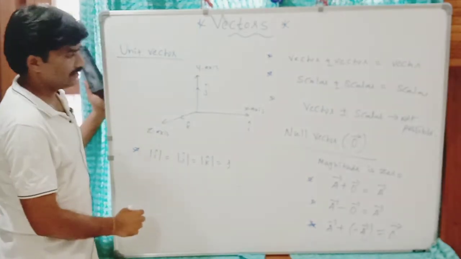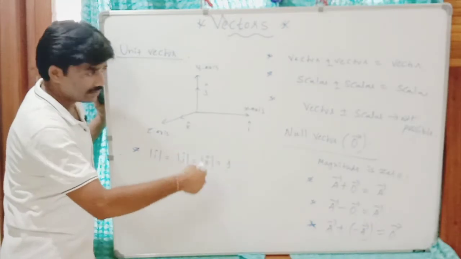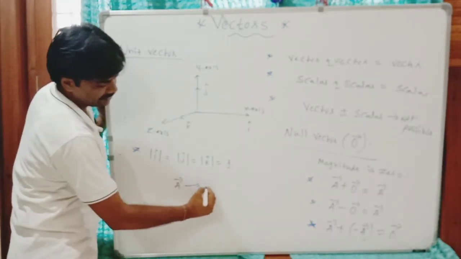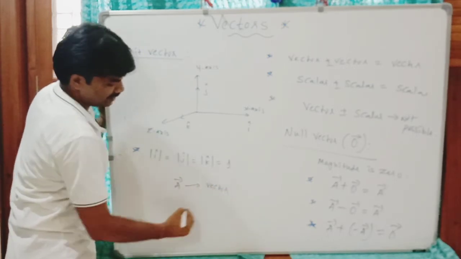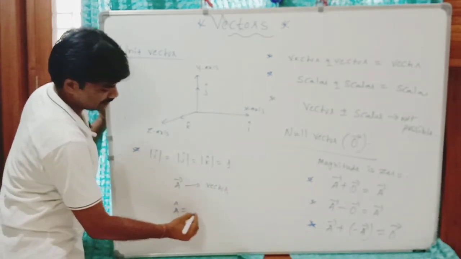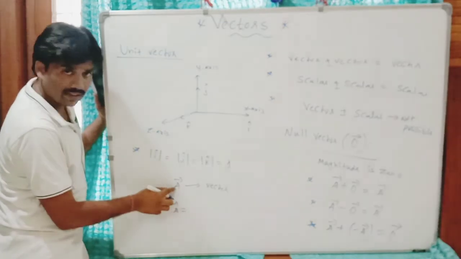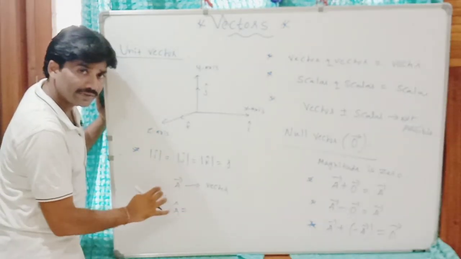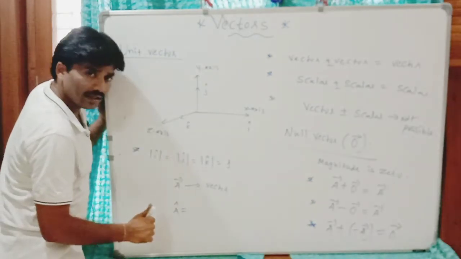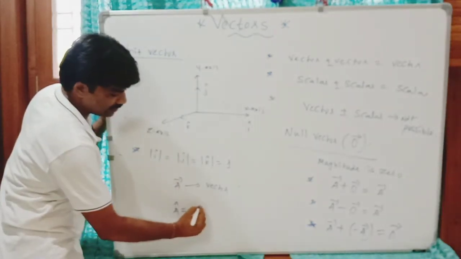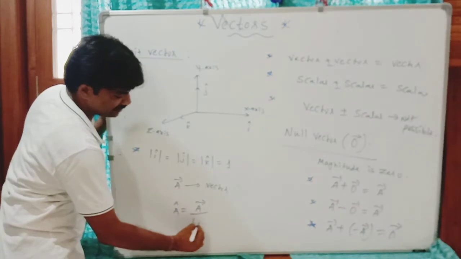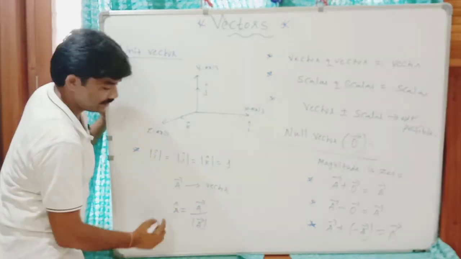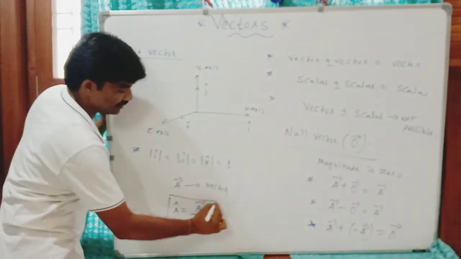Generally, a unit vector, we have already written it. If A is a vector, this vector has both magnitude and direction, and we cancel the magnitude to have only direction. To cancel the magnitude, divide this vector by its magnitude, then the magnitude gets cancelled and you will have only direction.